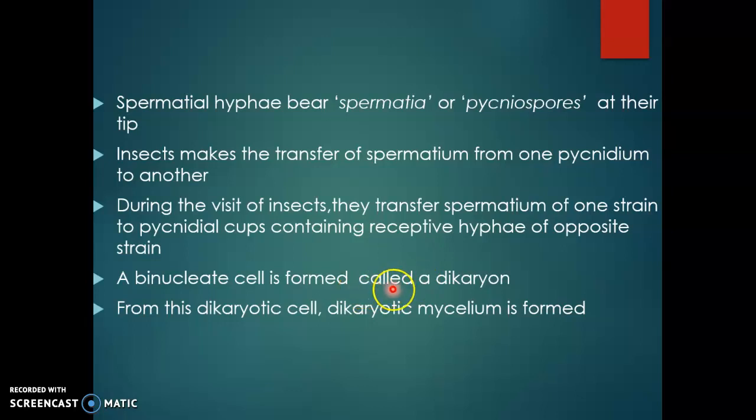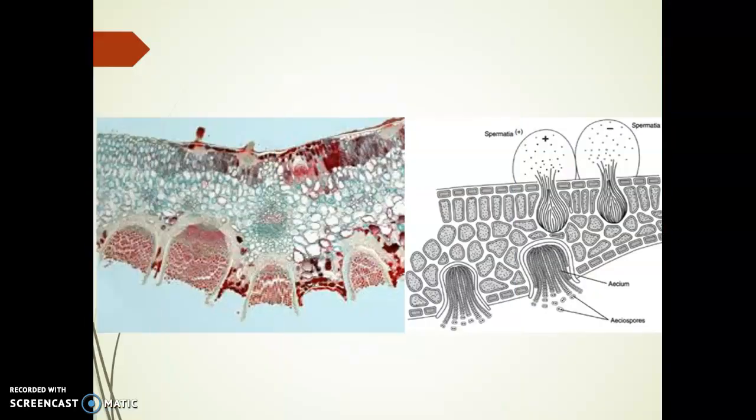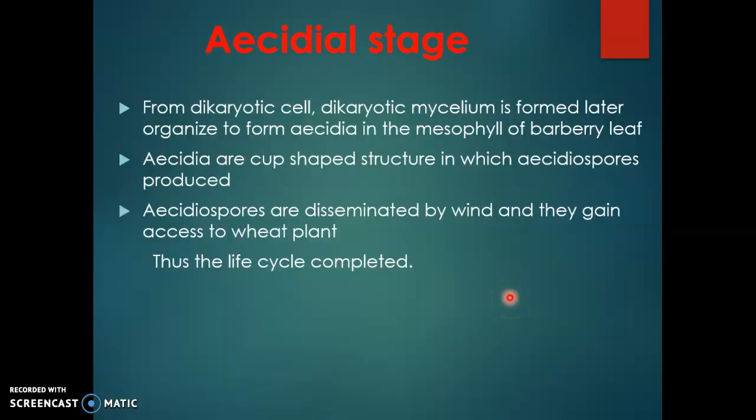A binucleate cell is formed, called a dikaryon. From this dikaryotic cell, dikaryotic mycelium is formed. So this is the pycnidial spermogonial stage. Here we can see the upper epidermis, the pycnidial stage, the lower epidermis, and the aecial stage.